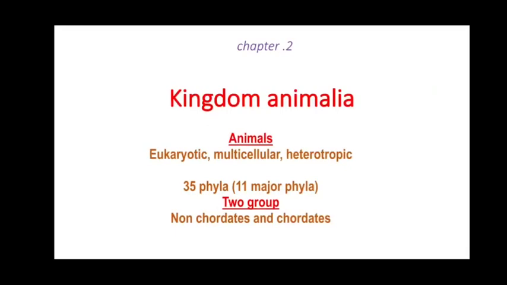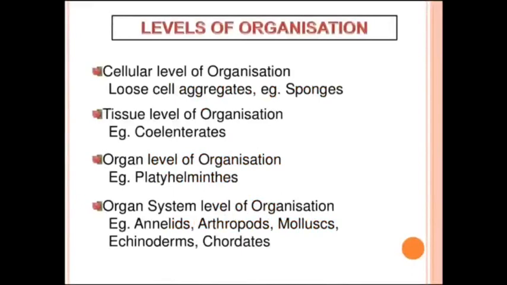On the basis of presence or absence of notochord, animals are grouped into two categories. They are non-chordates and chordates. The first criterion of classification of animals is levels of organization. There are 4 levels of organization. The first is cellular level organization. In this level of organization, cells are arranged to look like a tissue but do not form a tissue. Example, sponges. Sponges come under phylum Porifera.